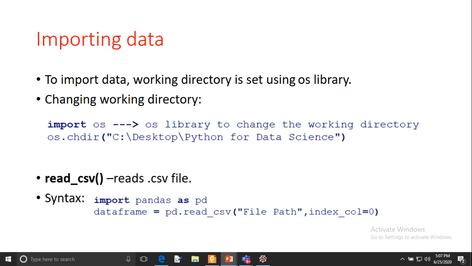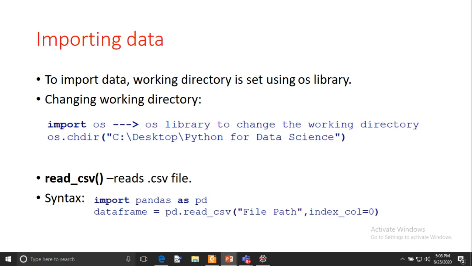For that purpose, we import the os library, which is used to change the working directory. In this library we have one function, chdir, which means change directory, and in this function we pass the path of that directory. As we execute this command, it sets the working directory for your session.